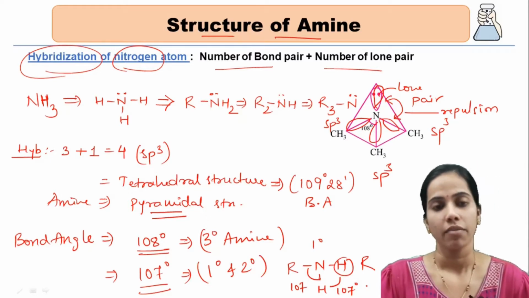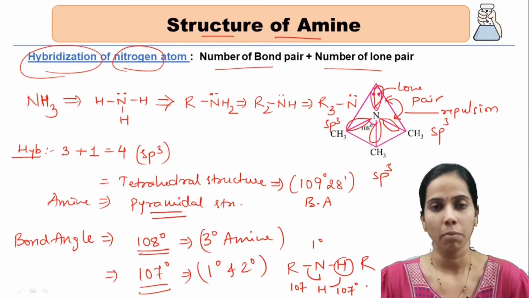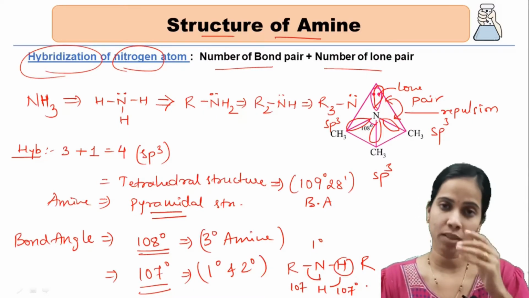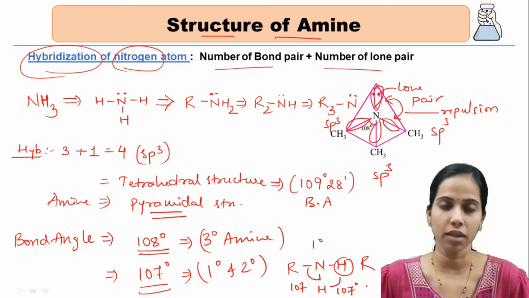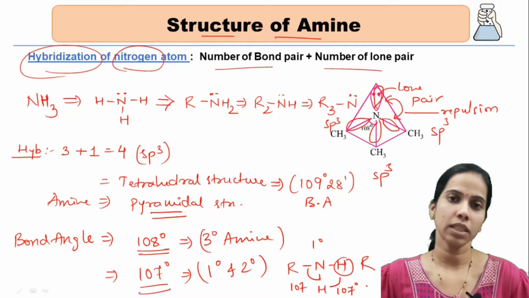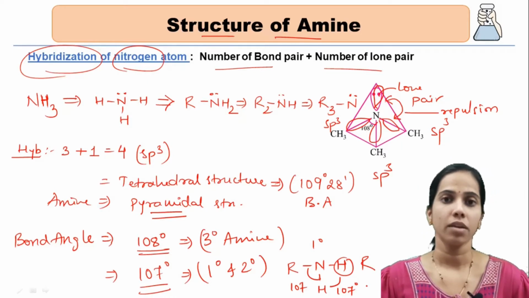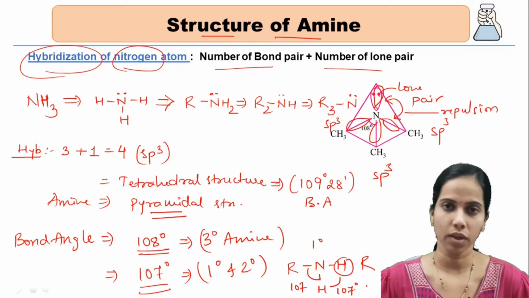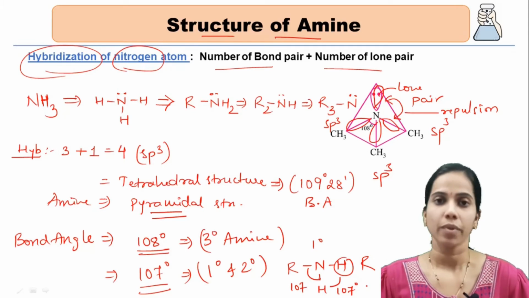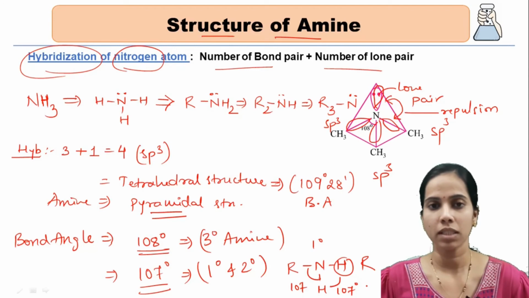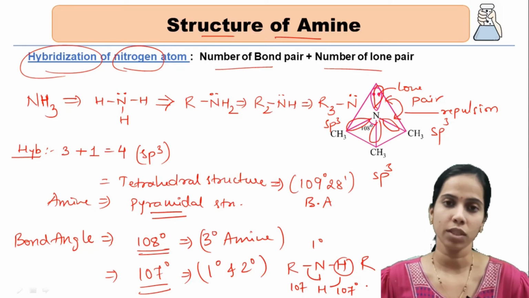So here we have completed our introduction to amines and the classification of amines into primary, secondary and tertiary amines. Under that we have seen the subcategorization of amines, that is aliphatic and aromatic. Under aromatic, aryl alkyl and alkyl amines. Then we have seen how simple and mixed amines are bifurcated. Then we proceeded to the structure of amines. Hope you have understood very well.